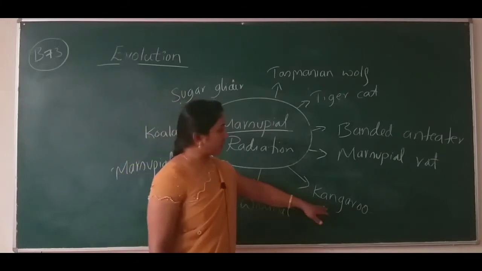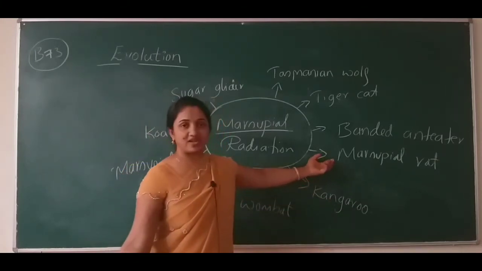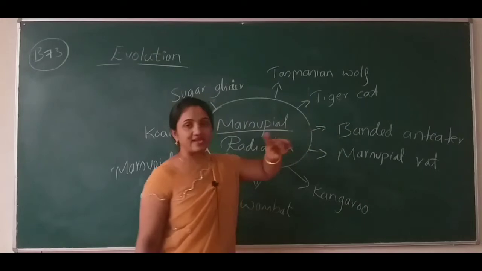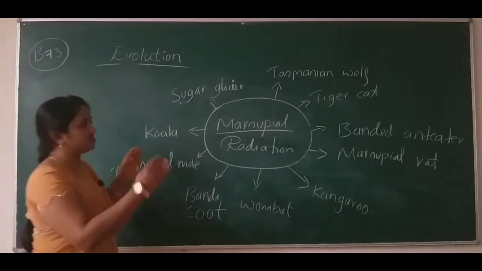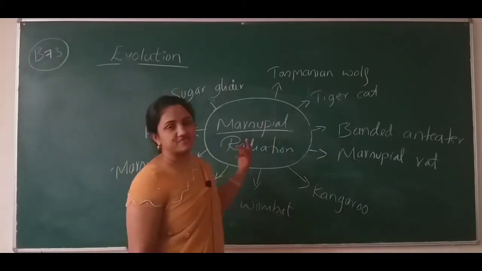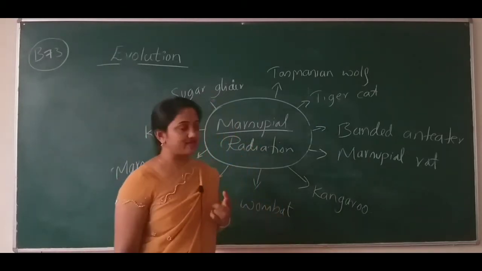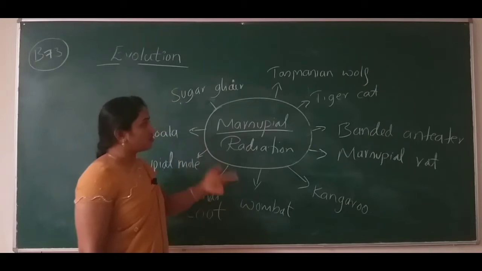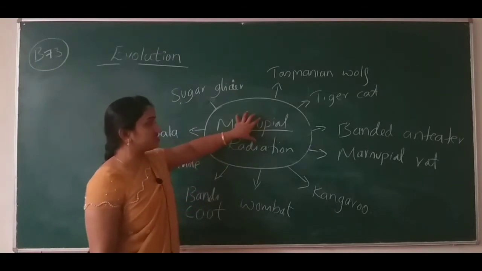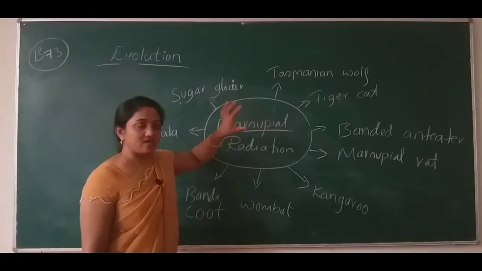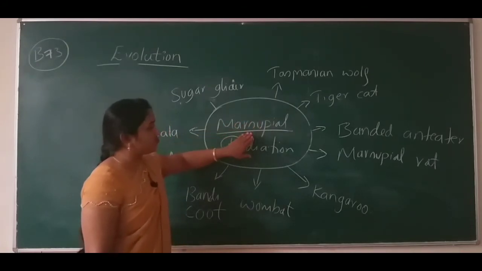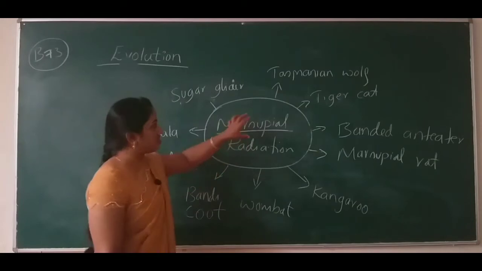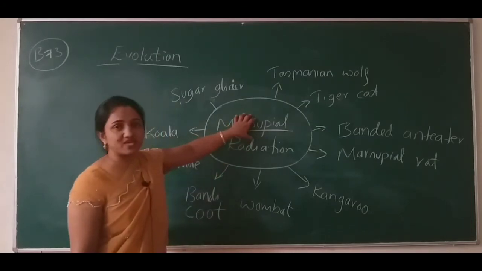According to us, the kangaroo is different, the marsupial rat is different, the banded anteater is different, everything is different. Everything is not similar to our knowledge, but they are common to one species. They have originated from one ancestor, one marsupial.